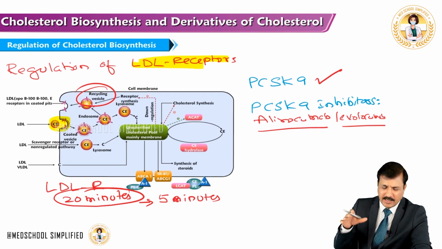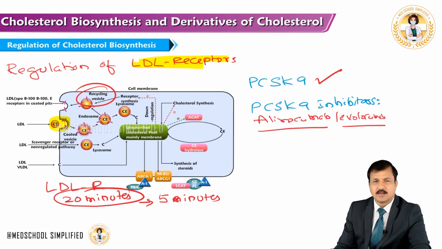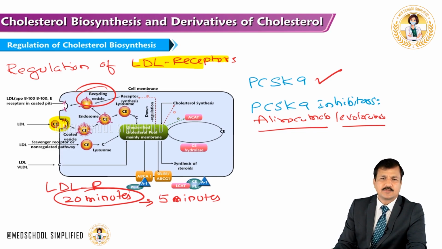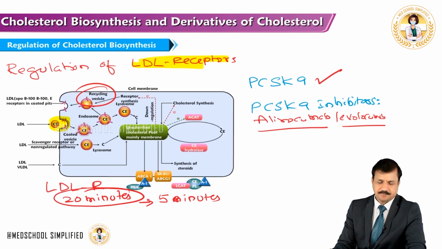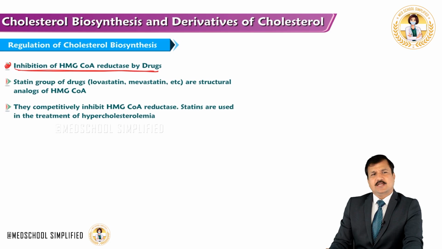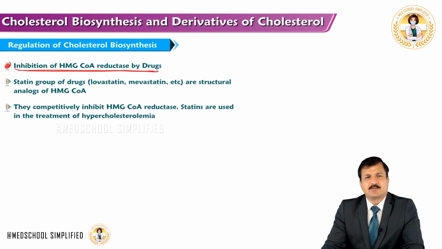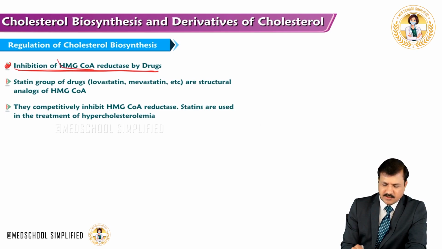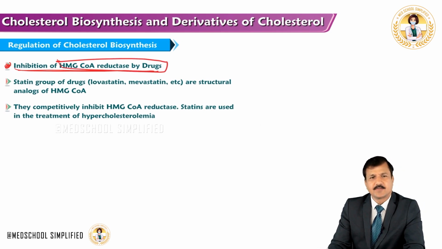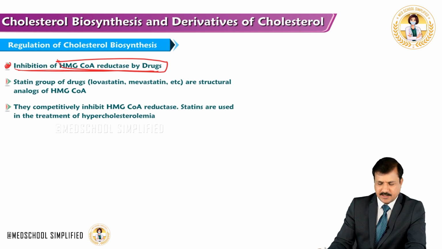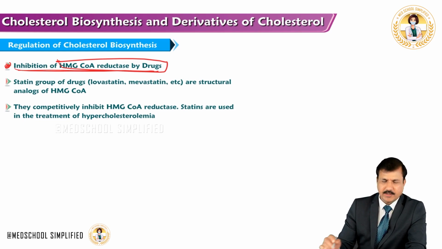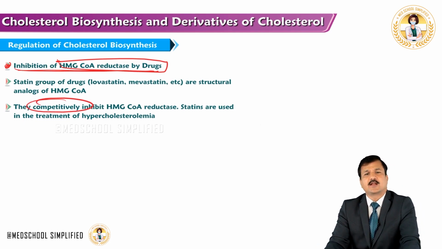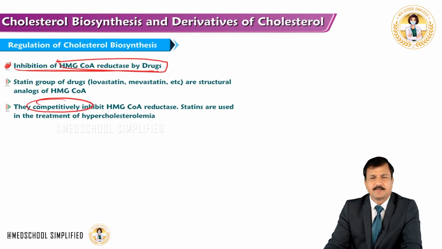So this is how LDL receptor number can be regulated over the cell. Now let's move on to see regulation of cholesterol biosynthesis by using a class of drugs called HMG-CoA reductase inhibitors. HMG-CoA reductase inhibitors are competitive inhibitors because they are structural analogs of HMG-CoA.